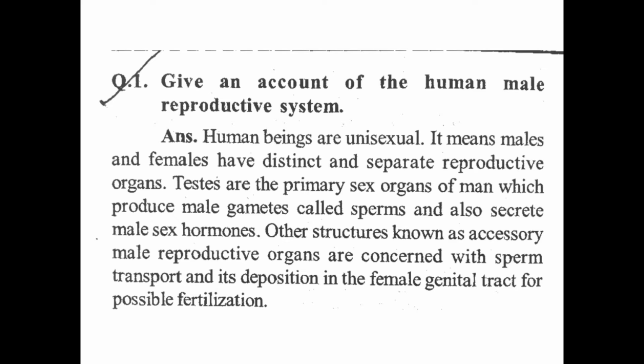Many other organs are present in the human male, known as accessory male reproductive organs, which are concerned with sperm transport and deposition. A large number of sperms are transported from the male to the female genital tract for fertilization. Okay, can you understand it?